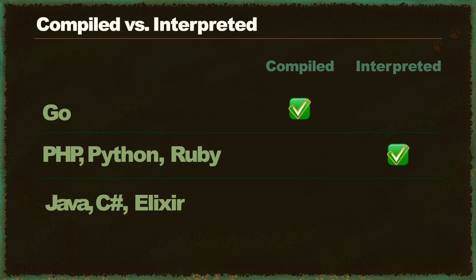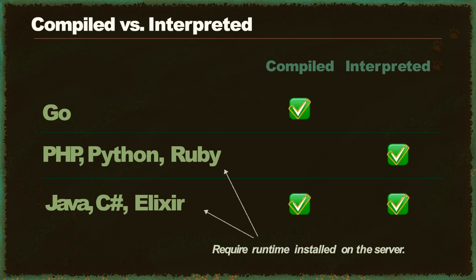Now, languages like Java, C#, and Elixir are both compiled and interpreted. To run programs written in these languages, we compile the source code into bytecode, and then we ship the bytecode to production. Now, the bytecode isn't machine code, and we still need a runtime environment, in this case, a virtual machine like the JVM or .NET or the Erlang virtual machine in order to execute programs in these languages.